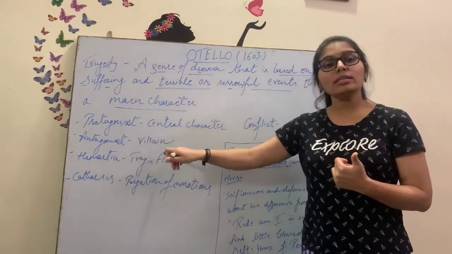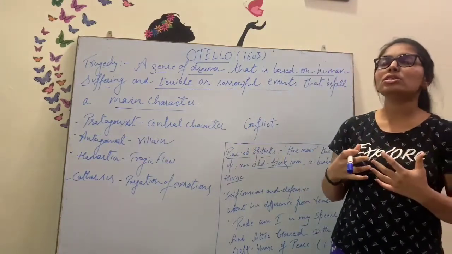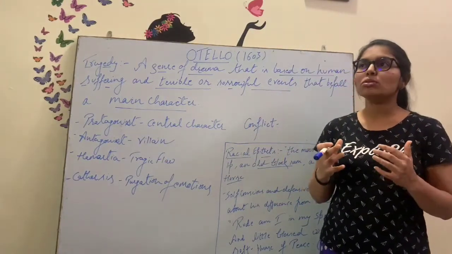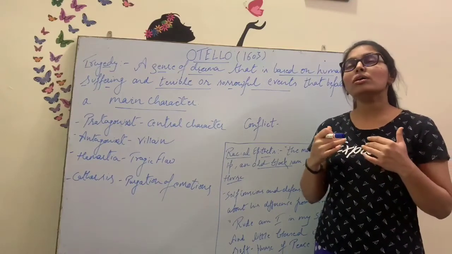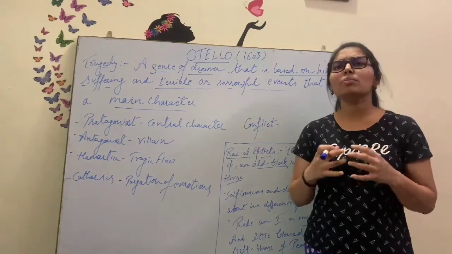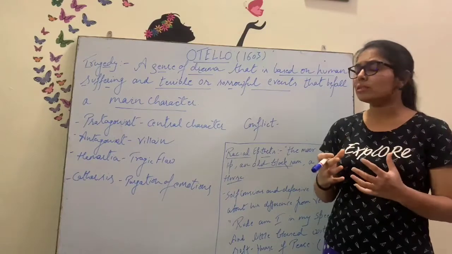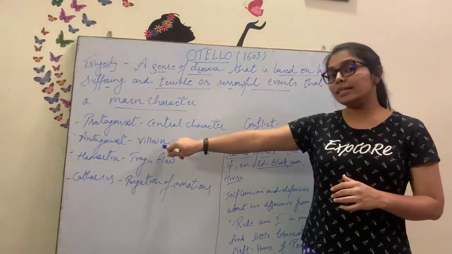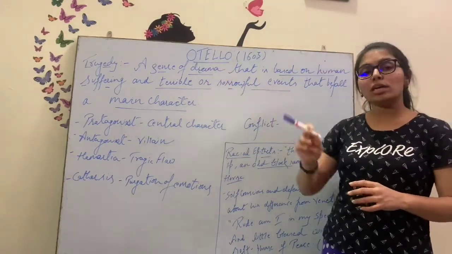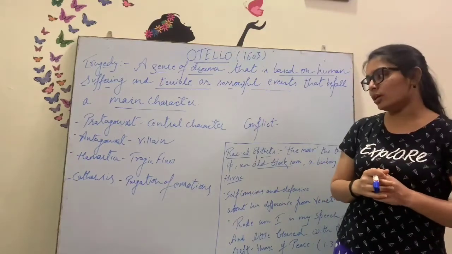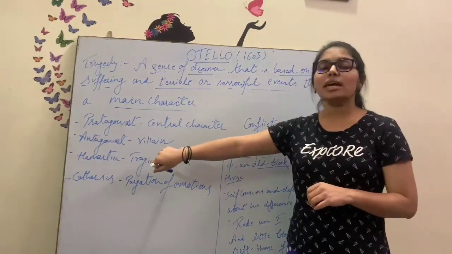Okay, antagonist. In simple words you call him villain. Those who bring conspiracy, those who make a plot to bring about the downfall of someone, we call him antagonist. Who is the antagonist in the play Othello? Iago is the antagonist.